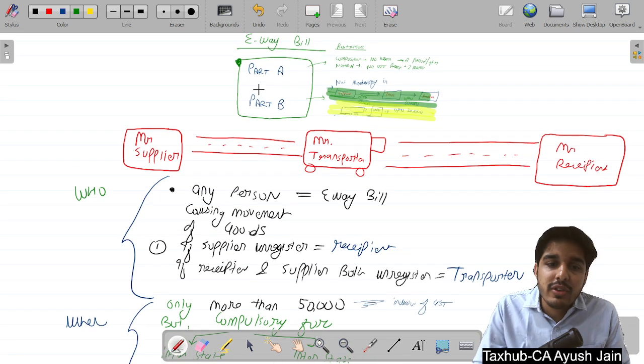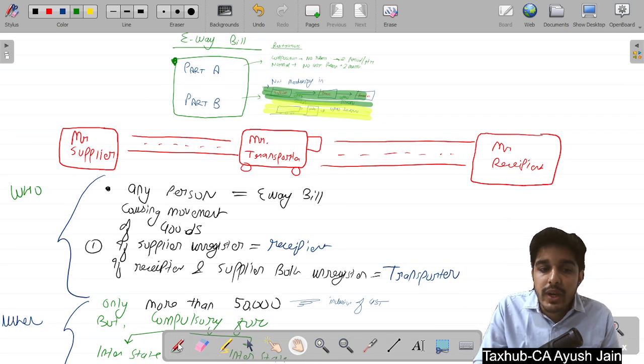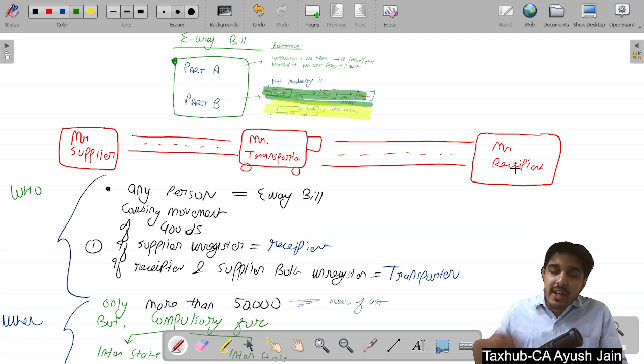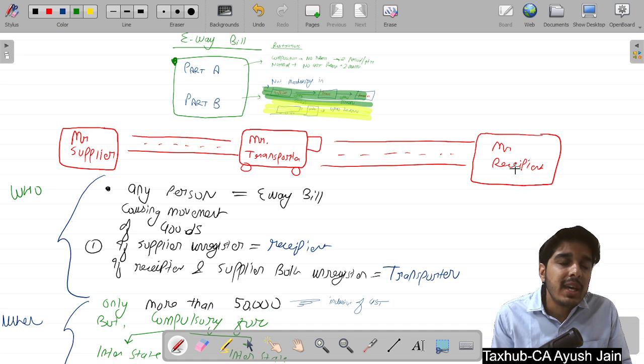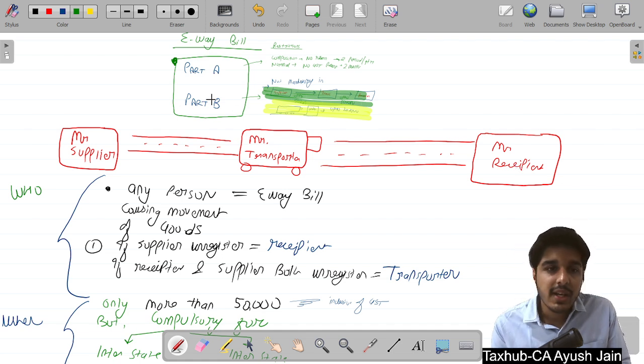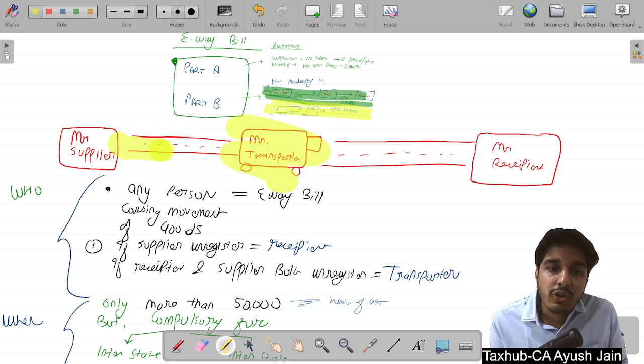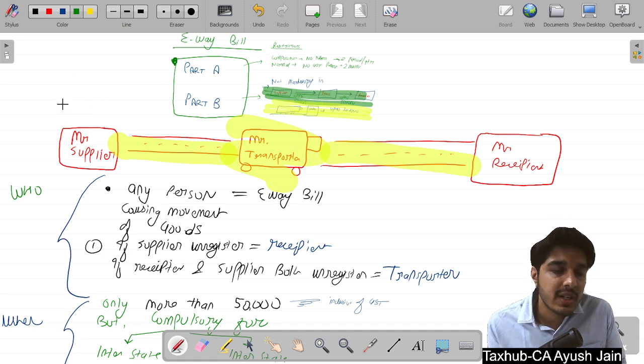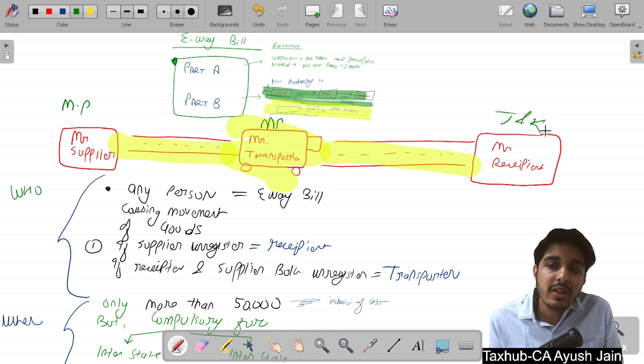Now we are jumping into a situation. Suppose Mr. Supplier is transporting some goods to Mr. Recipient. Can he transport on his own? The answer is no, he needs a vehicle. Either he can use his own vehicle, or he can hire a transporter. Suppose Mr. Supplier supplies the goods to the transporter, and then the transporter supplies the goods to the recipient. In this case, suppose the supplier is located in MP, the transporter is also located in MP, but the recipient is situated in Jammu and Kashmir.